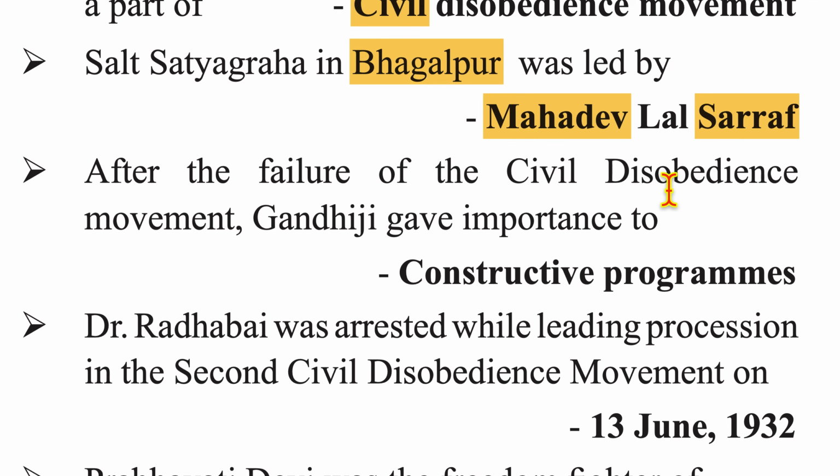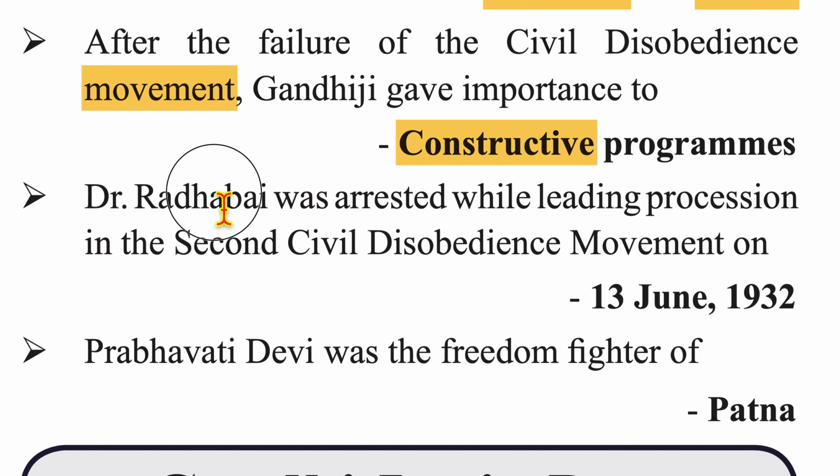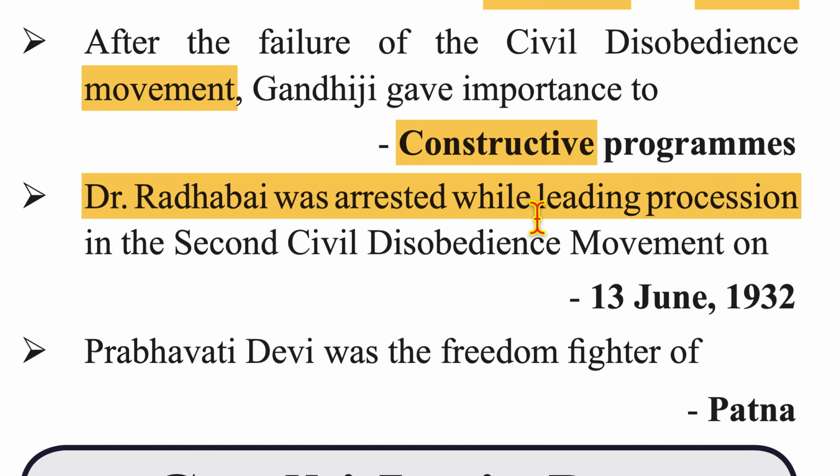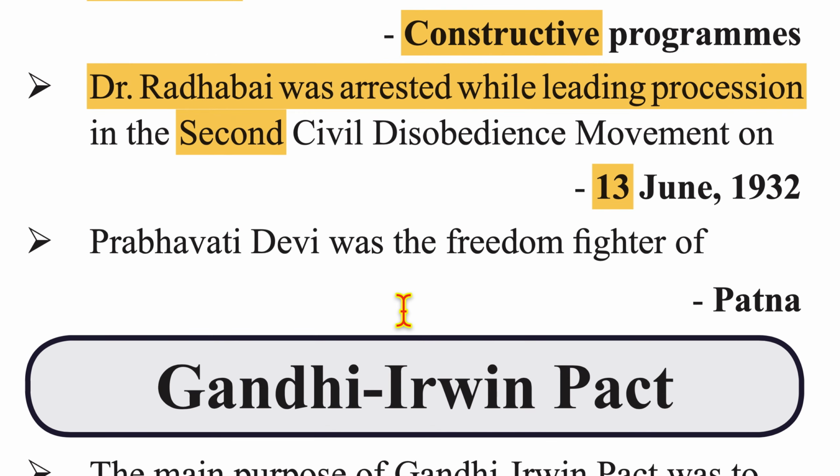After the failure of civil disobedience movement, Gandhiji gave importance to constructive programs. Dr. Radhabai was arrested while leading processions in the second civil disobedience movement on 13th of June 1932. Prabhavati Devi was a freedom fighter of Patna.